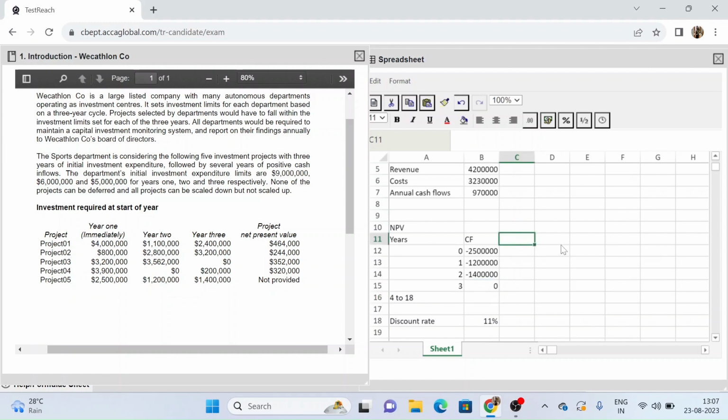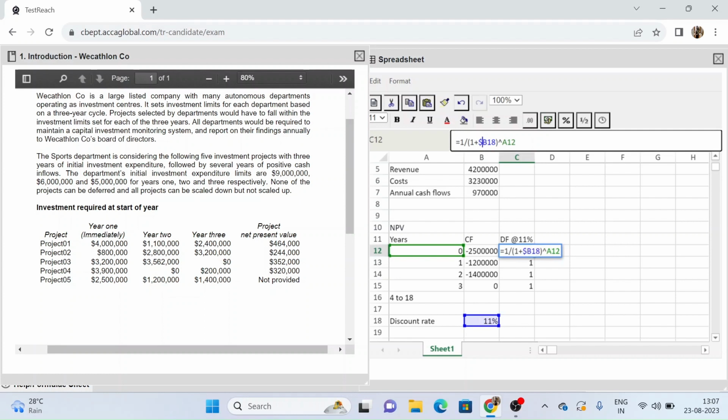So now let's write our discount factors at the rate of 11%. I can write 1 divided by 1 plus 11% and then link it to the year also. If I drag this down, I will have my discount factors. Let me check, we forgot to fix the cell over here.